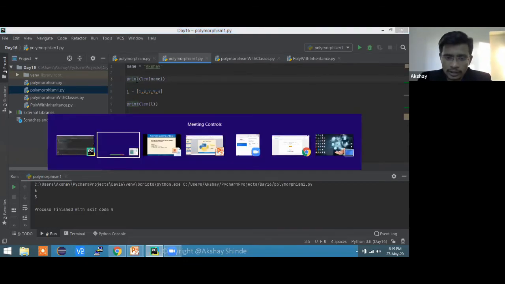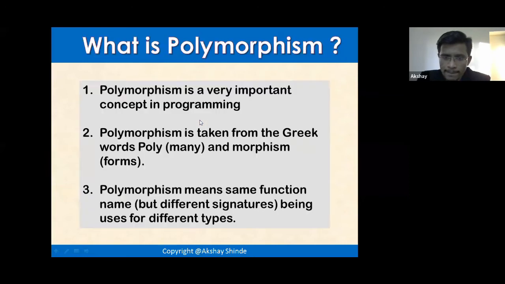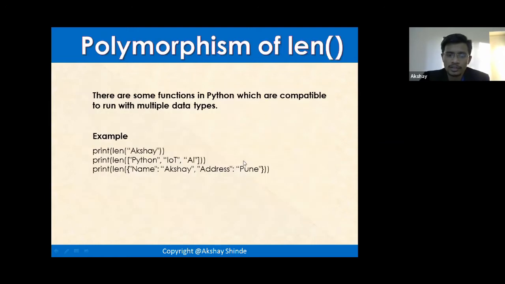What was the definition actually? So let me just get back quickly. Yeah, uses for different types. Right, so the same function we use for different applications, different use cases, different types. Okay, so that's what polymorphism is all about.